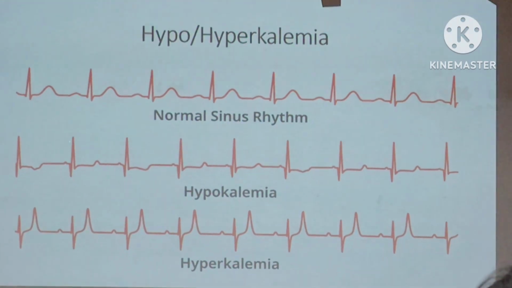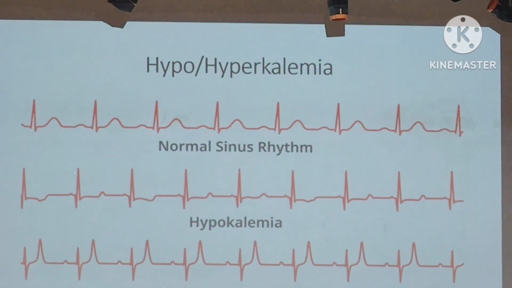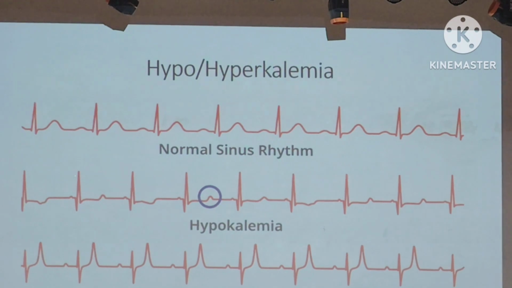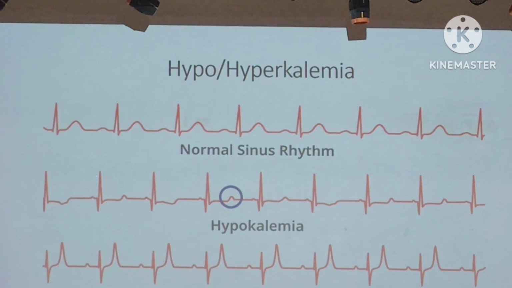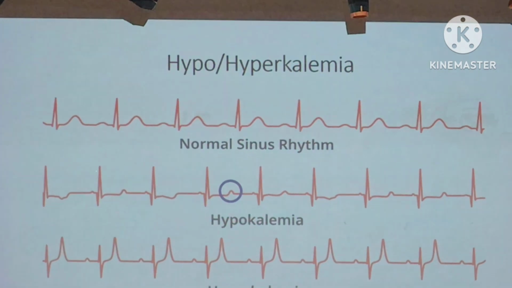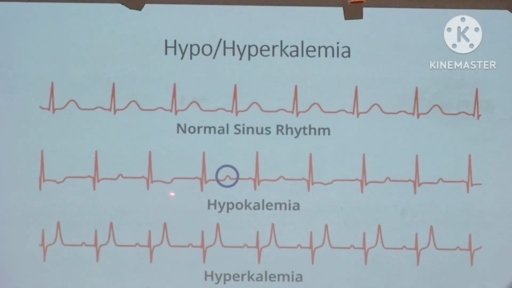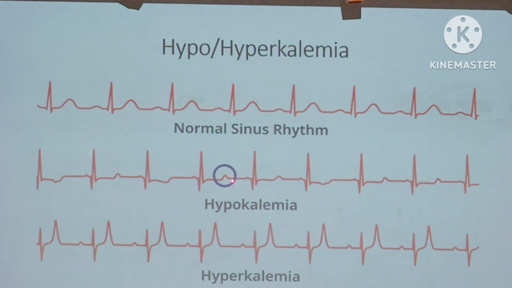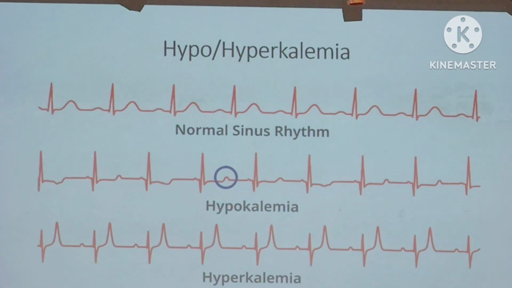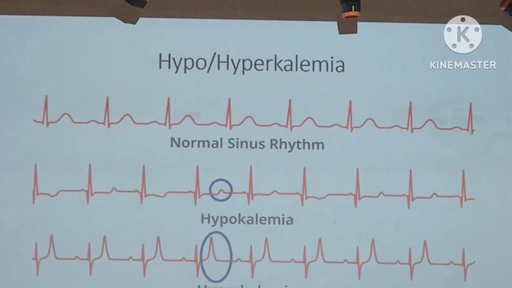Then comes electrolyte abnormalities, hyperkalemia. So this is a normal sinus rhythm. In hypokalemia, there are flat T waves, as the levels of potassium are changed. The normal level of potassium is 3.5 to 5.5. If the patient's level is 3.4, the T waves will not be as flat as compared to a potassium level of 2.5. So the amplitude of the T wave varies with the serum level of potassium. Flattening of the T wave will be seen in hypokalemia, and elevated T waves will be seen in hyperkalemia.